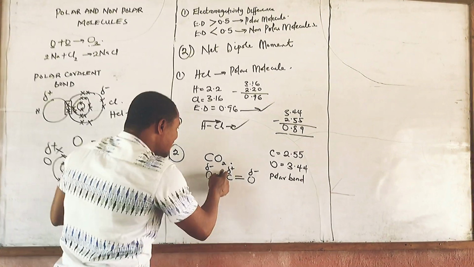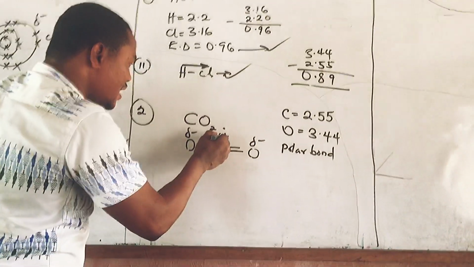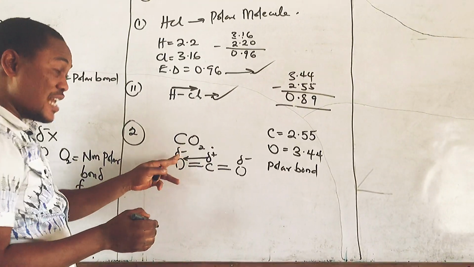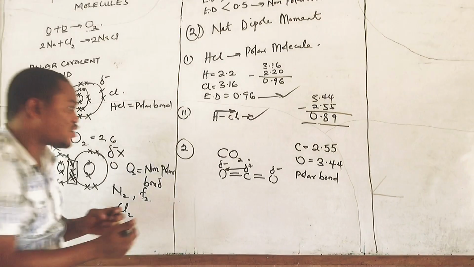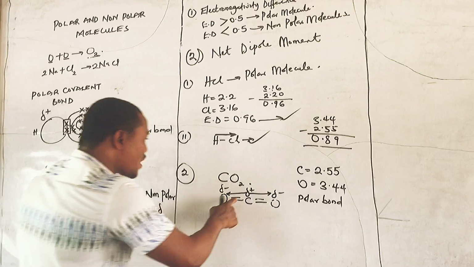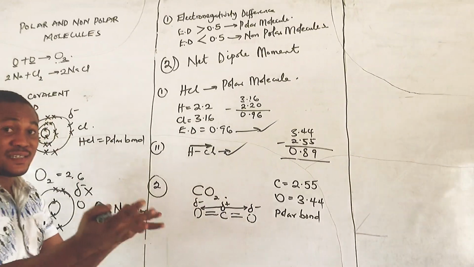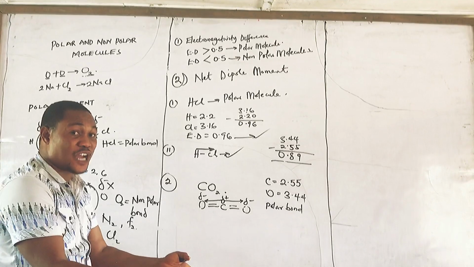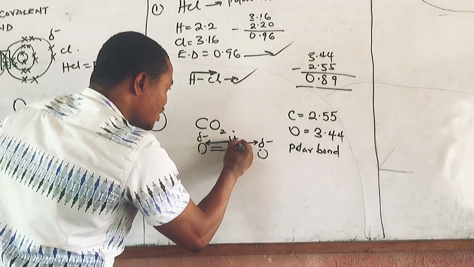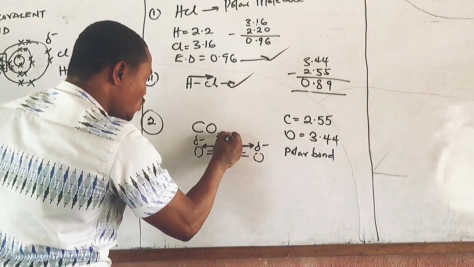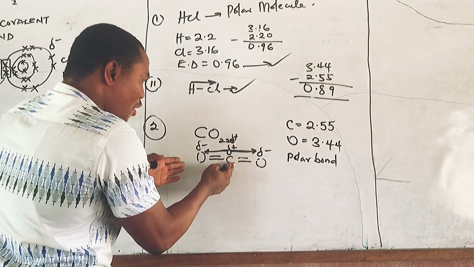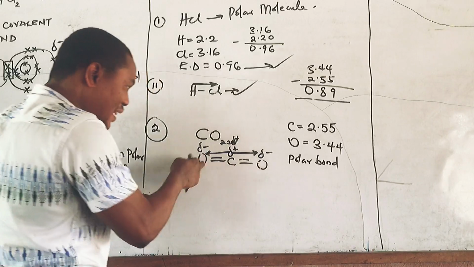Let's see. If you look at this, the attraction will be tending towards this place, because it will be tending towards the negative side, because the negative side will be pulling the electron. Look at this. This is just like our normal vector in our normal physics. This is going towards this direction, which means here we have two partially positive, because to be neutralizing this, just like carbon is attending to this, carbon is attending to this also.